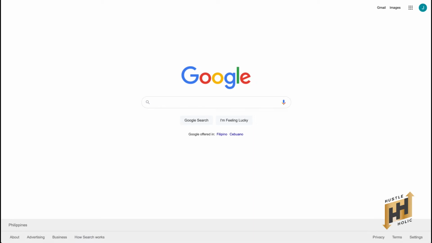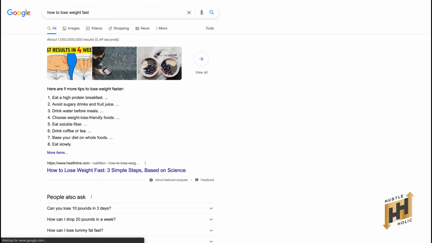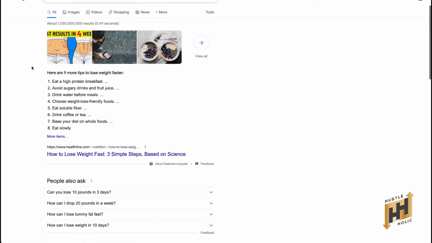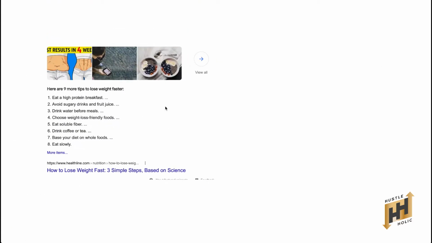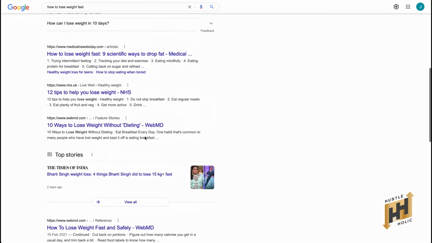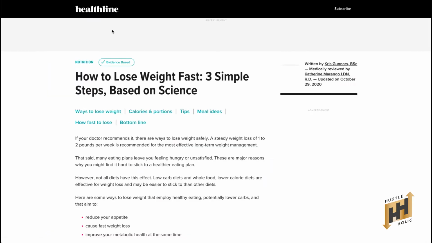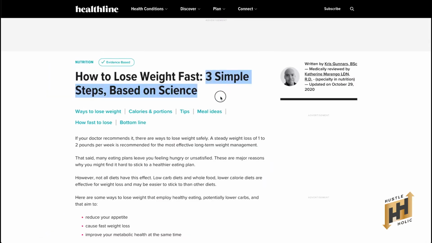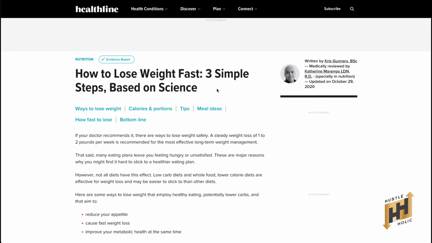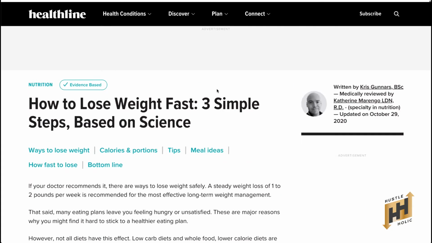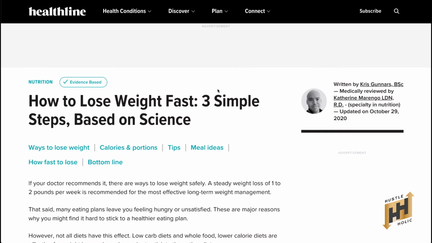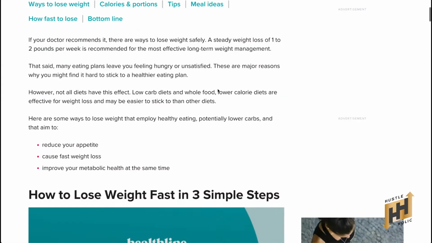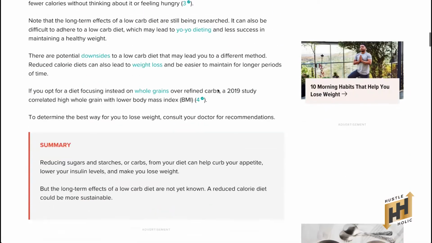Step number 1. Go to Google and search for articles that teach people how they can lose weight. For example, you can search for keywords on how to lose weight and the likes. Number 2, you need to find an article that teaches people the steps on how to lose weight. For example, I am going to use this article here, How to Lose Weight Fast, 3 Simple Steps Based on Science. You can choose any article that you like. The point is, you just need the right keyword, and you need to find an article that teaches how they can lose weight. Open those chosen articles and leave them open because we will be using it later.